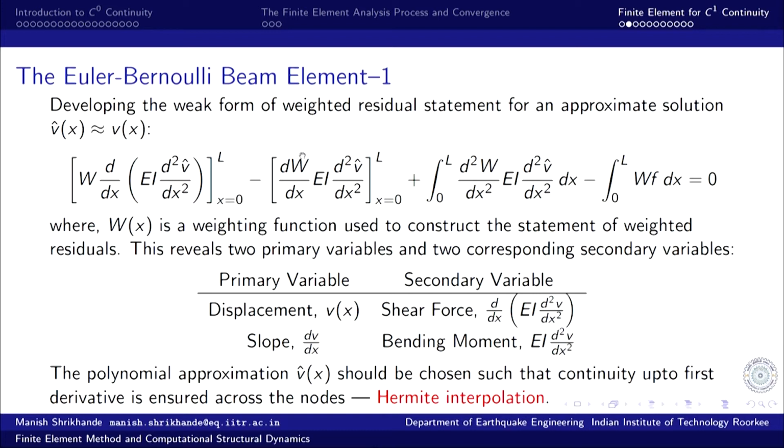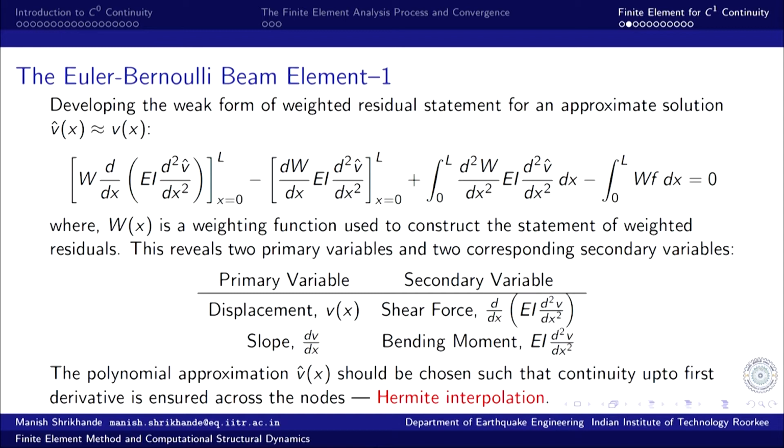So, the primary variable becomes dV by dx, the unknown of the problem in the same form as the weighting function in the boundary term. So, first derivative, dV by dx. That is the slope of the transverse displacement, and the corresponding secondary variable is obviously the bending moment. So, the bending moment is the corresponding secondary variable.